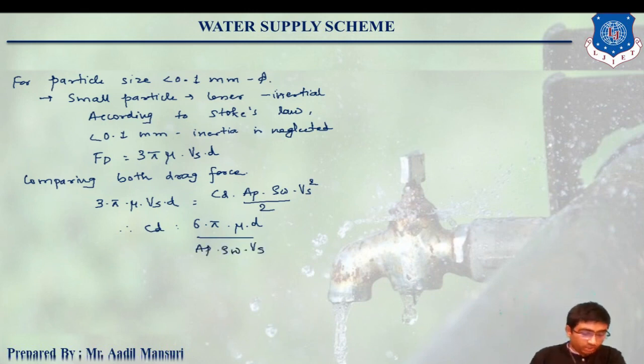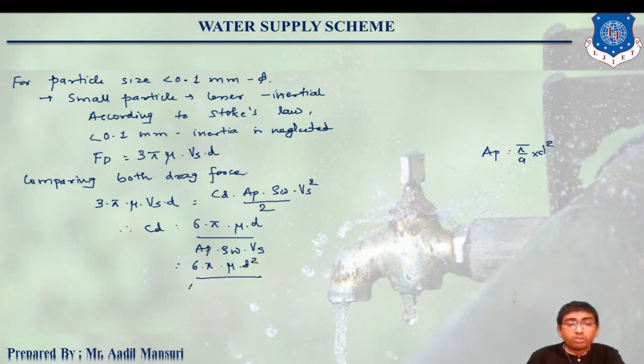Okay, now area of particle, that is circular in diameter, so area of particle will be pi by 4 d square, right? So this will be 6 pi mu d square upon pi by 4 into d square into rho w into Vs, right?